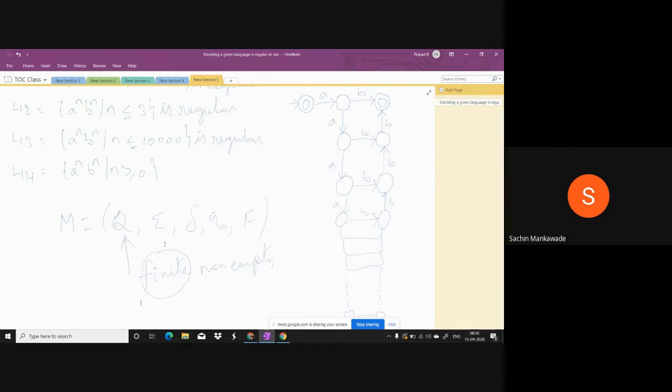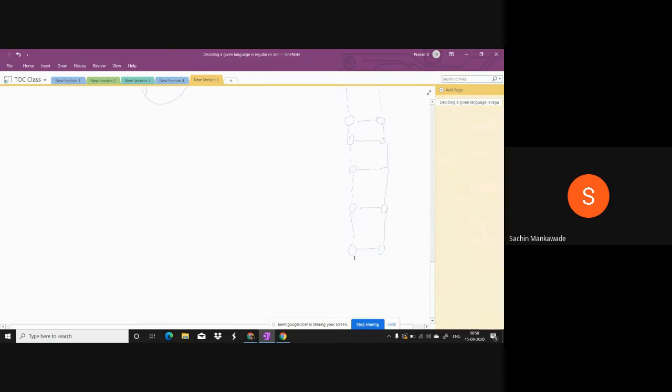Here, for this language, even if I construct a power 3 crores followed by b power 3 crores, is that the last string? No. After that, a power 4 crores, b power 4 crores will be there, and is that the last one?